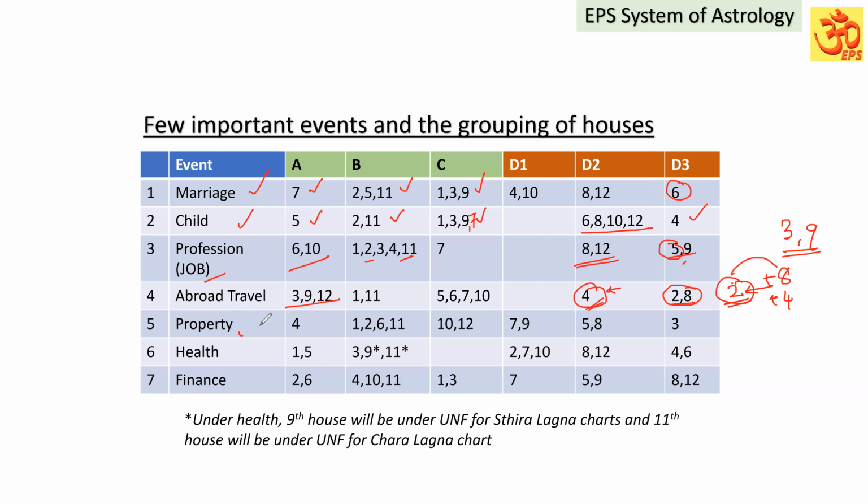Then similarly, the property. Property is 4, 1, 2, 6, 11. 4 is favorable. 1, 2, 6, 11 are going to be B grade. And of course, 10 and 12 are under C grade. 12 can be B grade also, because 12 is going to be last to the Lagna, but 12 is also indicating investments or expenditure for the purchase of the property. Investment is also going to be supportive. But you can see the third house.